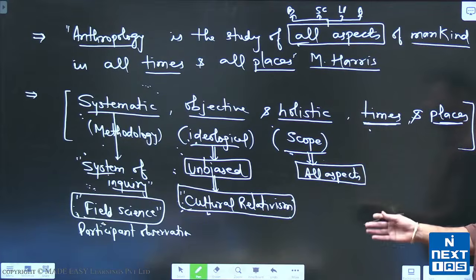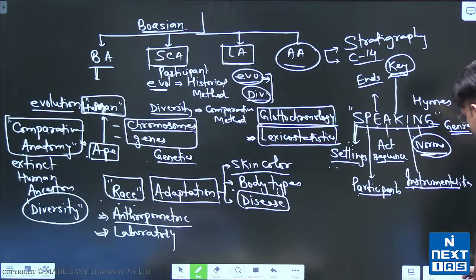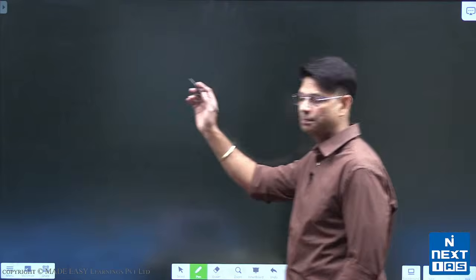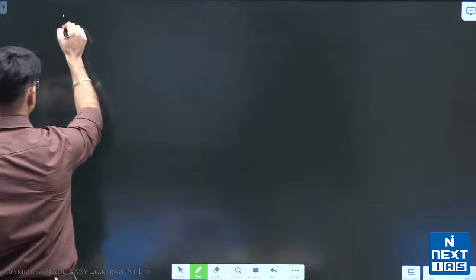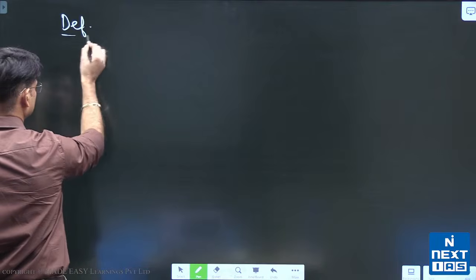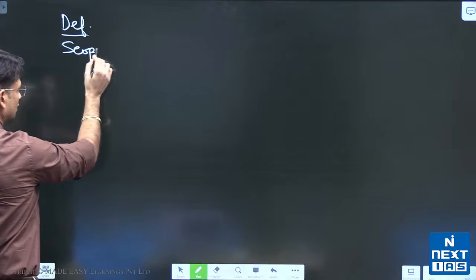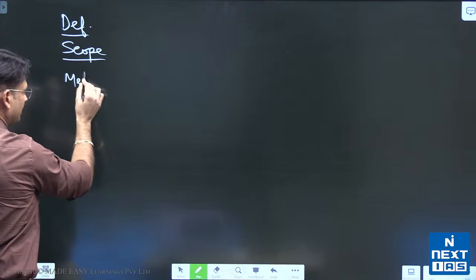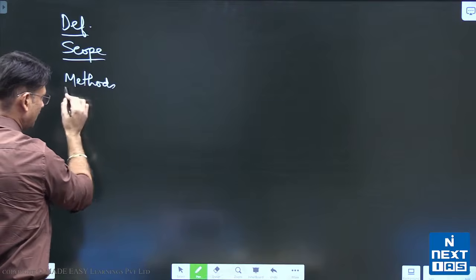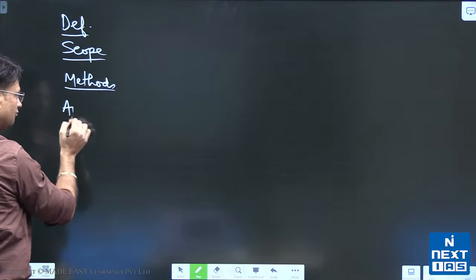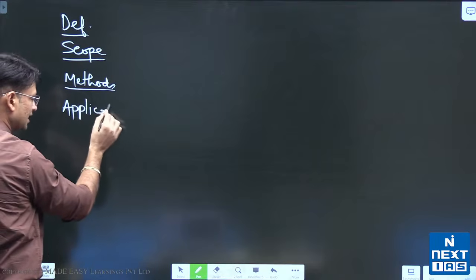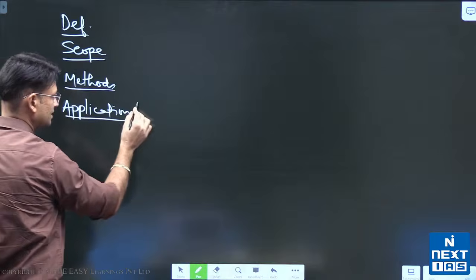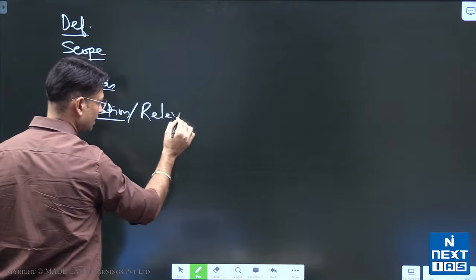Now, we have understood what anthropology is, its definition. We have understood the scope partly. We have understood the methods. And the fourth part is the application of anthropology. That means where it can be applied. What is the practical relevance of anthropology?